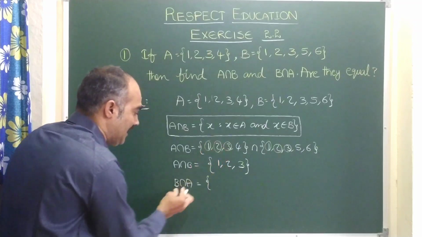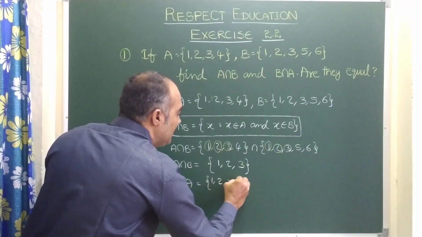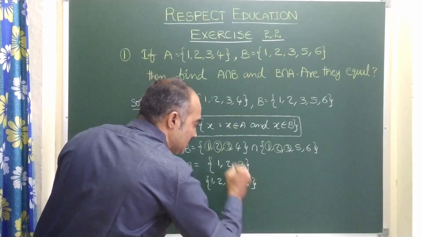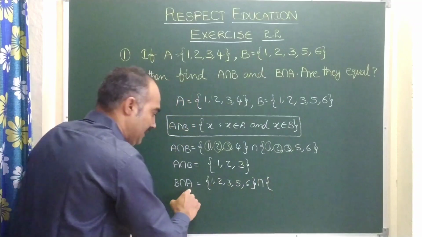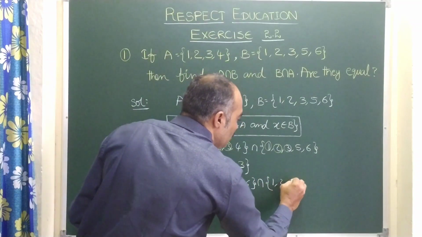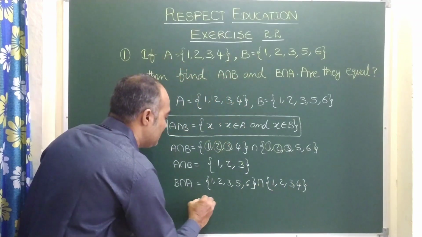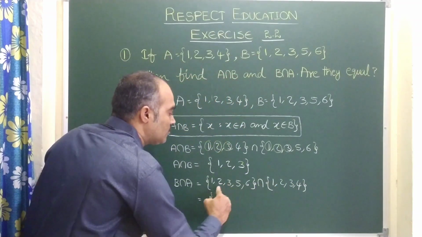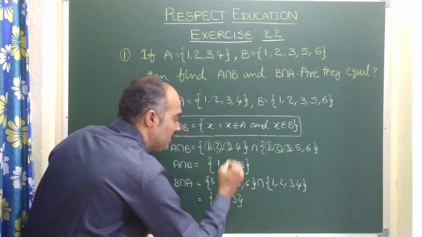Let us find now B intersection A. Let us write set B first, that is 1, 2, 3, 5, 6. This is B intersection A. A is what here? 1, 2, 3, 4. Let us take the common elements. Here you see 1 is common, 2 is common, 3 is common. That's all. 1, 2, 3.